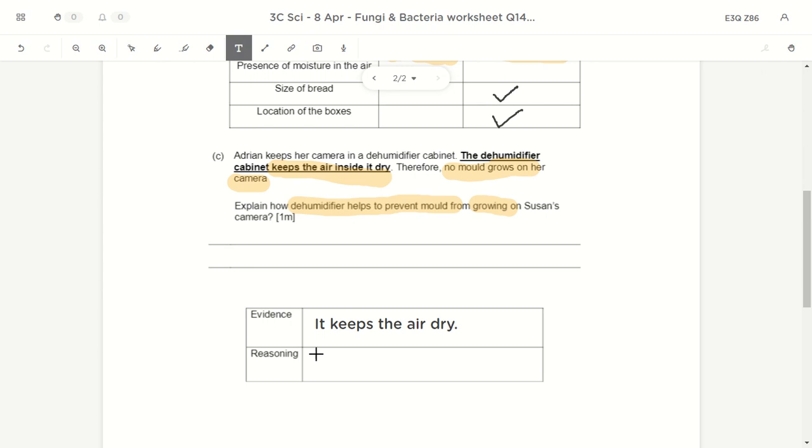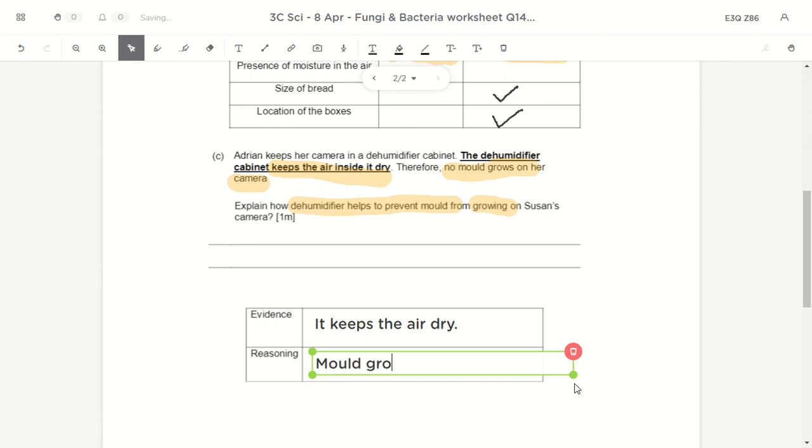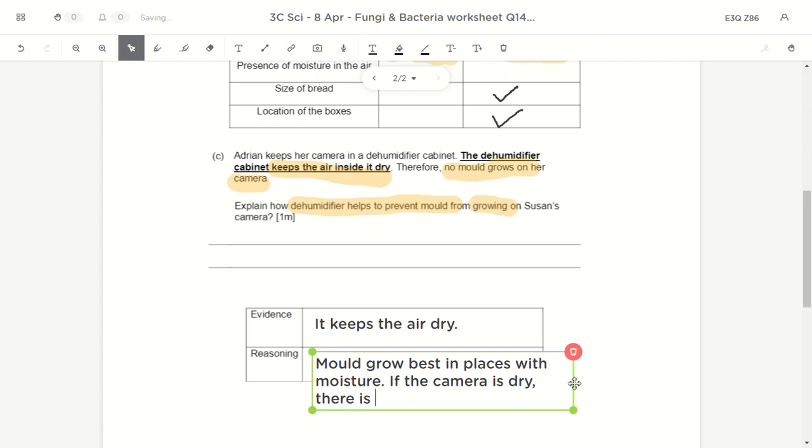So let's try to link the evidence to the reasoning. Again, bring in the science concept. Mold grows best in places with moisture. If the place or the area or the camera is dry, there is no moisture for the mold to grow.